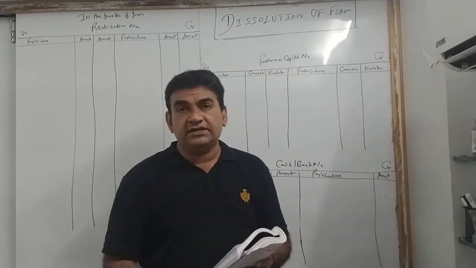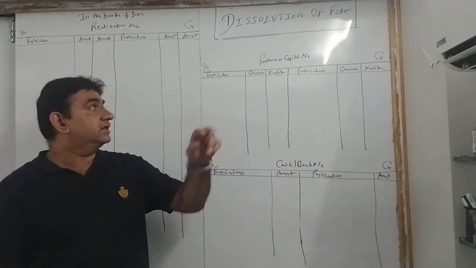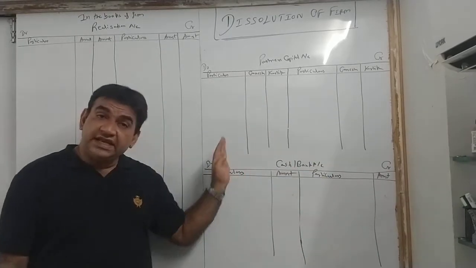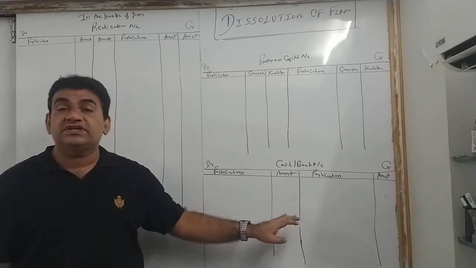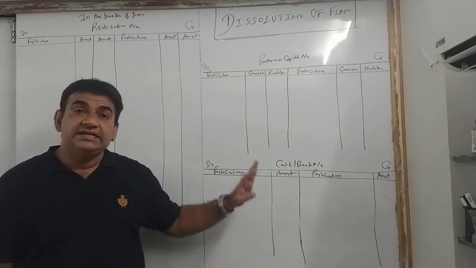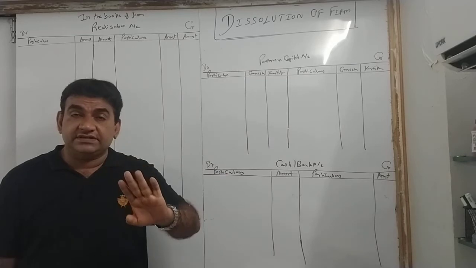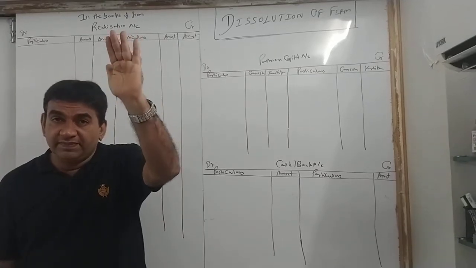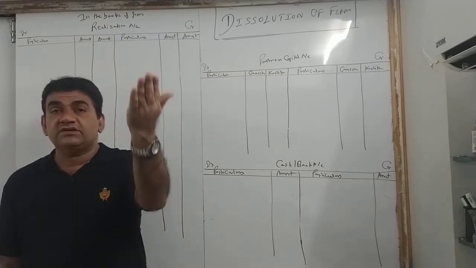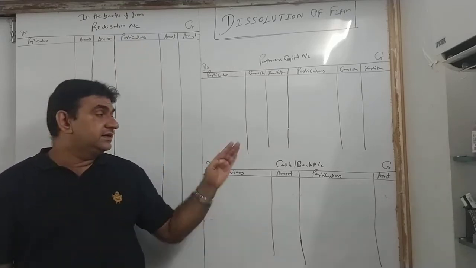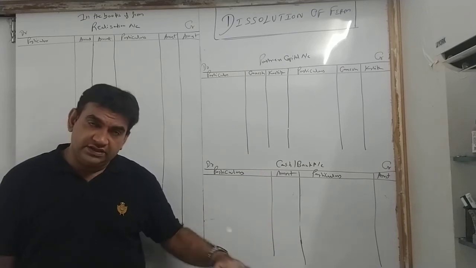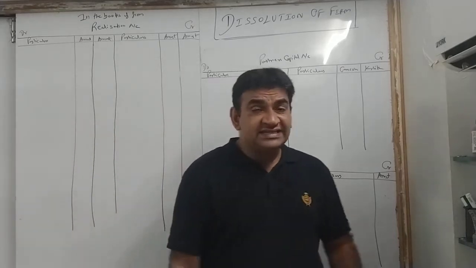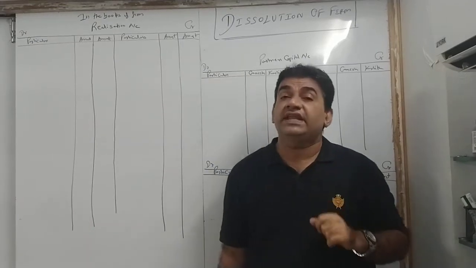Here there are two partners. Same as we do in admission and final accounts. In partners capital, particulars Ganesh, Karthik, and on the next page around 6 to 7 lines for the cash bank. Okay? These three accounts are there in each and every sum. I'll repeat. First page, 3/4 page, 75% of the page realization. From the bottom, around 6-7 lines partners capital, and on the third page a little cash bank so that we can present it comfortably. Okay?